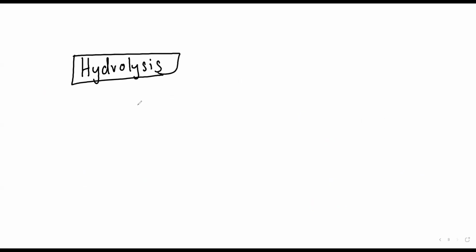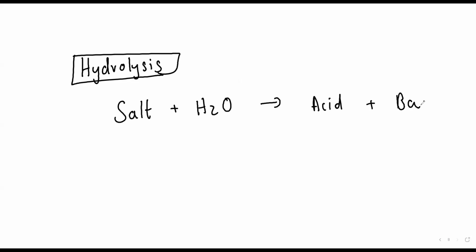In hydrolysis, beta, what are we going to take? We are going to take salt. We are going to add water. Water means hydro. Lysis means splitting. So it will split into corresponding acid and base. It will give me the corresponding acid and base. Now in the exam, what they will ask you is whether the final solution I'm going to get will be acidic or basic.